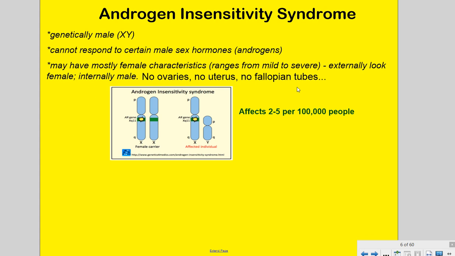So a lot of times in the most severe cases, individuals don't find out that they are actually male until they fail to get their menstrual cycle, or in some cases even until they try to have children and realize that they can't because internally they don't have a uterus, they don't have ovaries, but instead internally they have male reproductive parts. So it can be an extremely devastating syndrome in the most extreme cases especially, but this is an example of just how important it is not just to make a particular hormone, but that your body has the ability to respond to it.